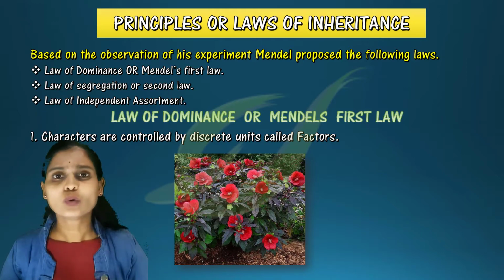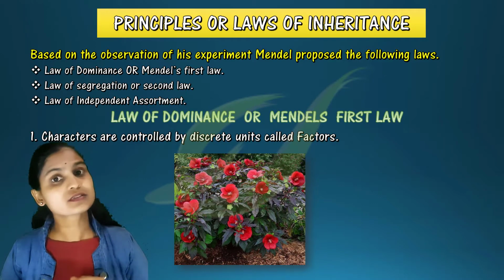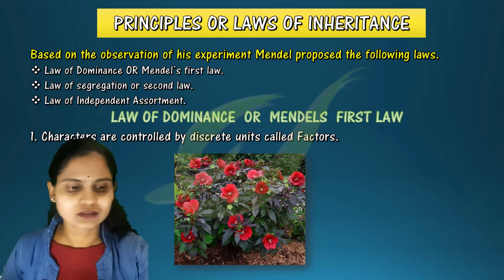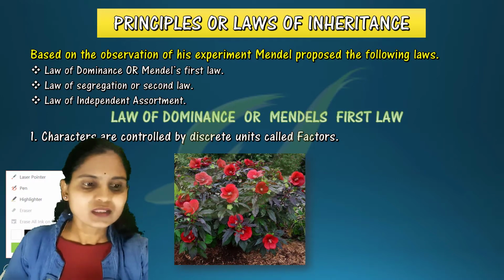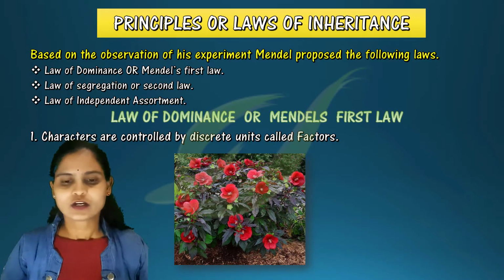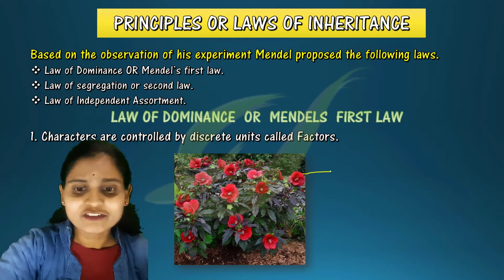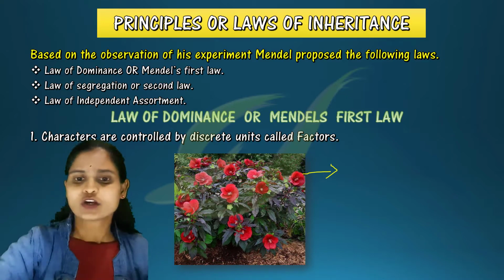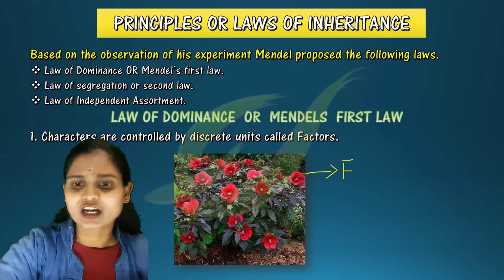Now you should know what exactly the characters are. As you can see in the picture, there is a plant, and the plant has several characteristic features. So what are the characters? Imagine the flower color.